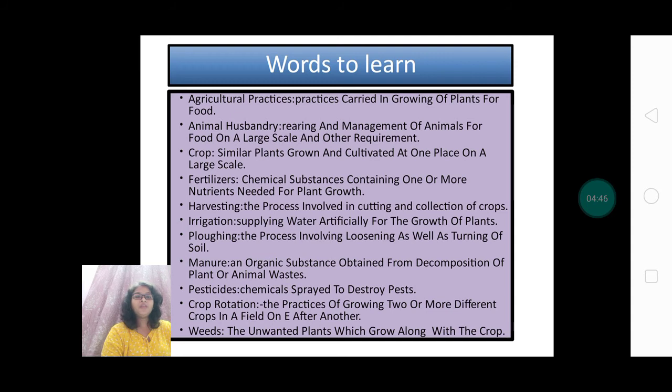After that, manure. What is manure? It is an organic substance obtained from the decomposition of plant or animal waste. What are pesticides? Pesticides are chemicals sprayed to destroy pests. Crop rotation: why is there a need for crop rotation? It is the practice of growing two or more different crops in a field one after another. Last one is weeds. Weeds are unwanted plants which grow along with the crop. We need to remove them with the help of weedicides.